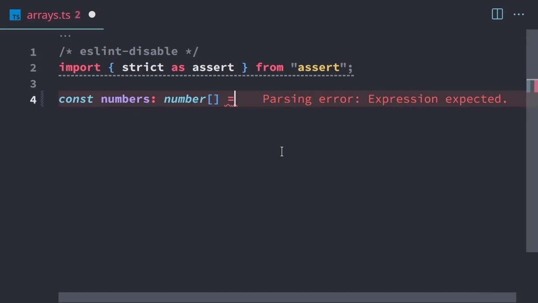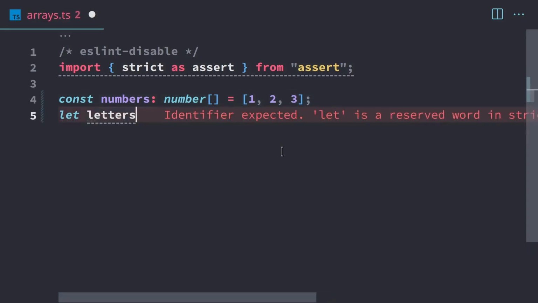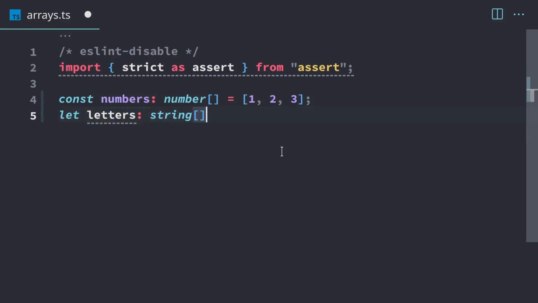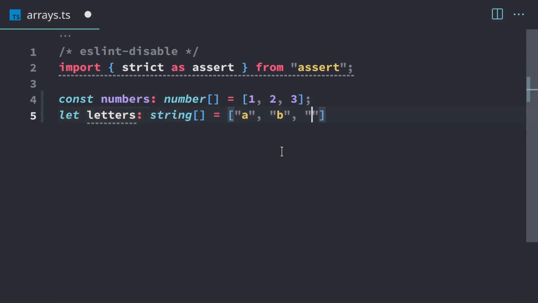To add numbers to the array, or actually to initially set the numbers within the array, we can set the numbers right here within square brackets. So I'm going to set 1, 2, and 3. And also we can just have this empty. So if we wanted an empty array, we could just set it like that. But I want to start with 1, 2, and 3. We can do the same thing with letters or strings. So we'll have letters. It's going to be an array of strings. And we can do A, B, and C.